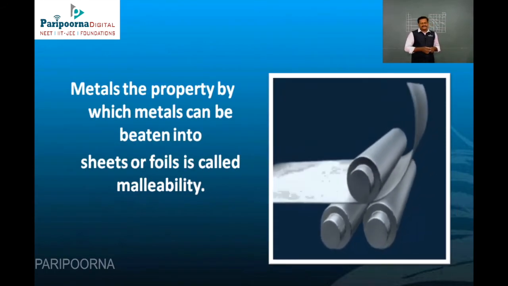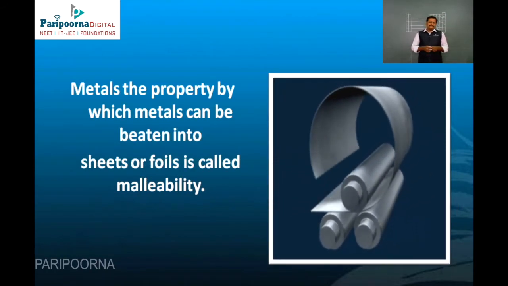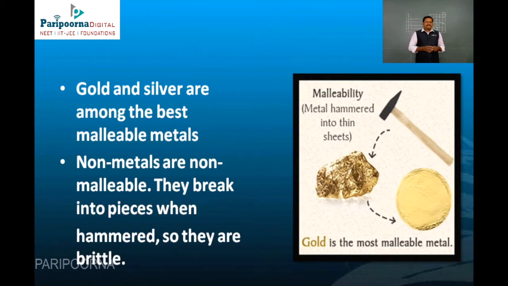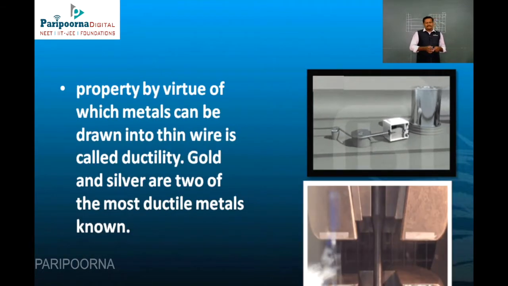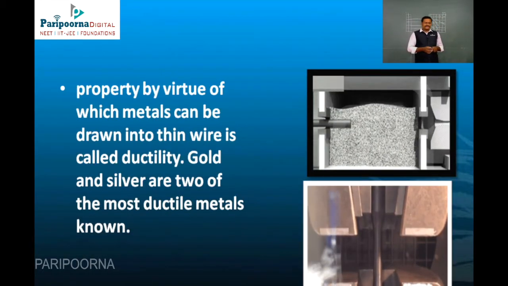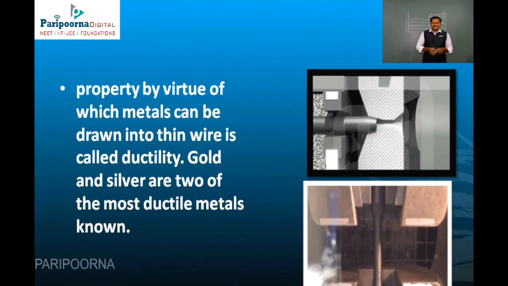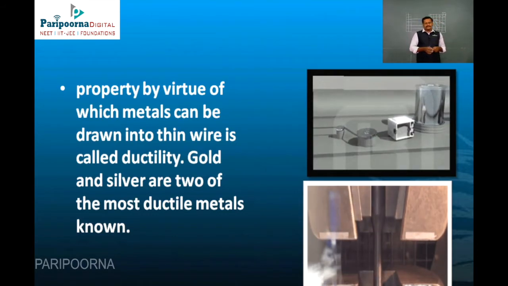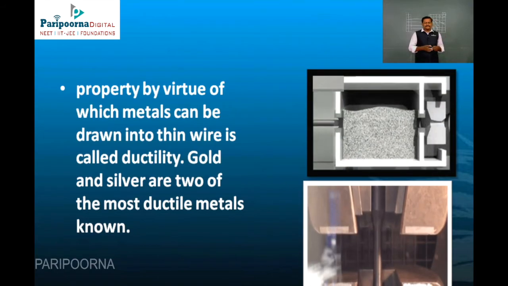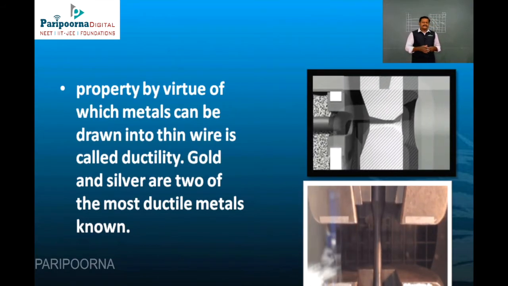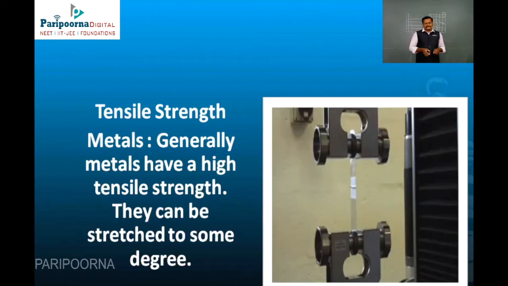Now look at the property of malleability in metals. That means they can be converted into sheets. Mostly in olden days it was used for gold material. Gold is a metal with a very high malleable property, and in olden days it was converted into thin sheets. And also metals can be used to prepare wires. Metals with very high conductivity are gold and silver, but these two metals are very costly now. So nowadays we use aluminum and copper wires.